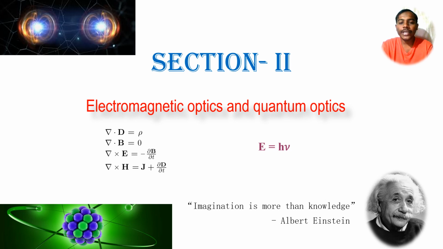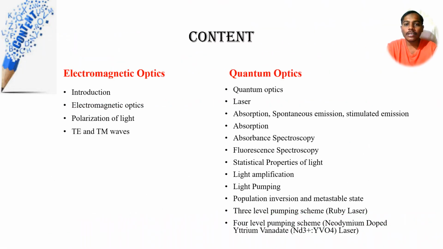In section 2, we can assume that light behaves with an electromagnetic nature, as well as a quantum nature. We'll see what kind of advantages and limitations there are. These are the contents of section 2. In part one, we see the electromagnetic behavior of light, where we study the polarization of light, as well as the transverse electromagnetic properties of waves.